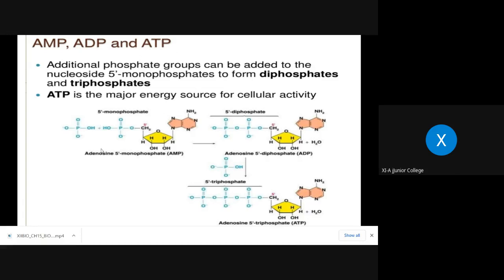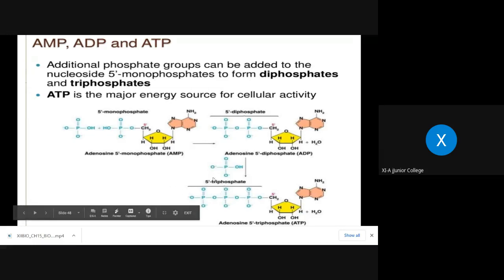This is the single unit of nucleotide with the nitrogen base adenine attached to the first carbon. And to the fifth carbon, only one phosphate group is attached, then it becomes mono. When two phosphate groups are attached, then it becomes di. When a third phosphate group is attached, then it becomes tri.